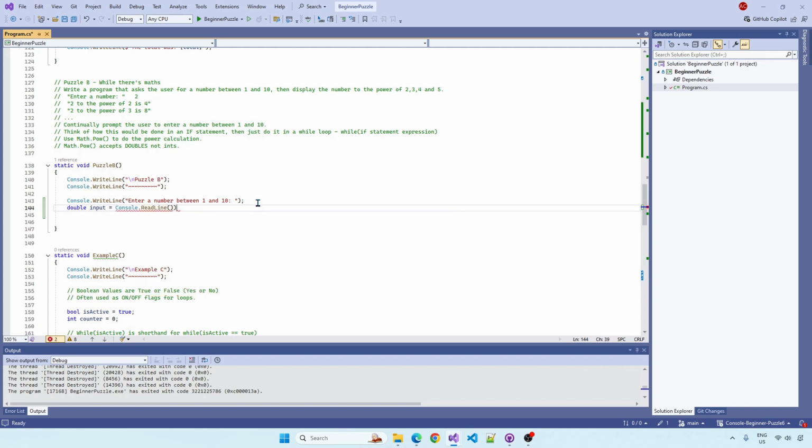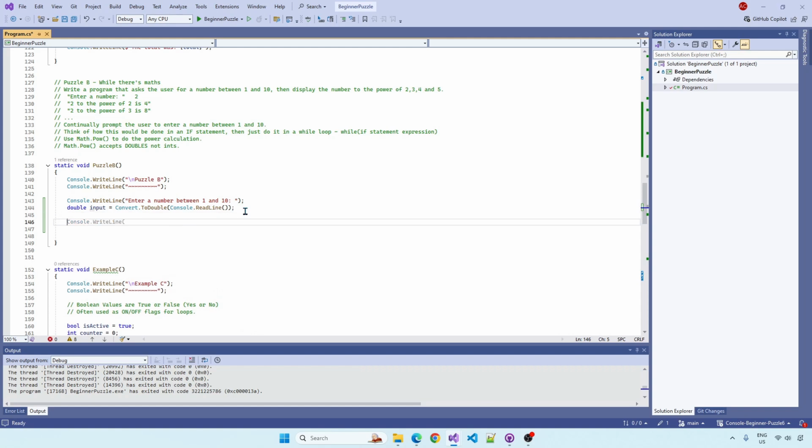Console.ReadLine, but we have to cast it to a double, so Convert.ToDouble would do it. So we're getting the user's input and converting it to a double. I think if you got that, you're off to a good start.